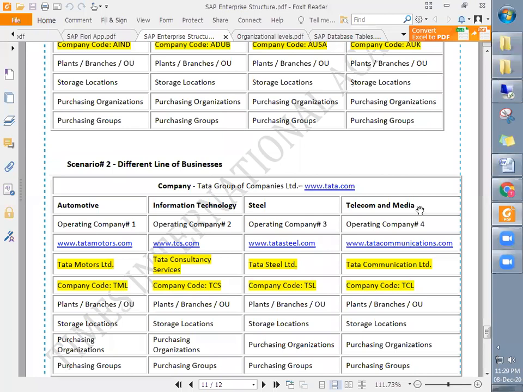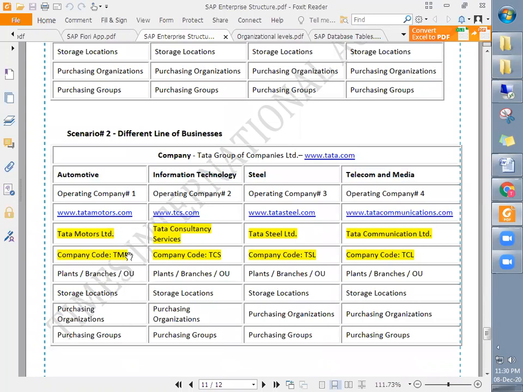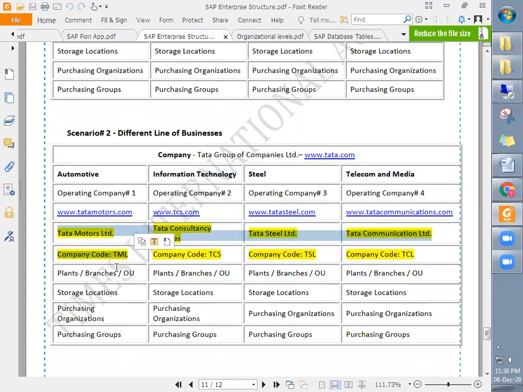For only one line of business, can we create 2? No, it doesn't make sense, because we are doing business with one name. What's the use of creating 2 company codes for a single business? It is not useful.